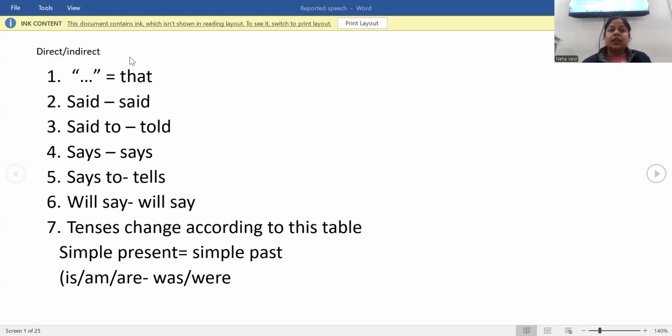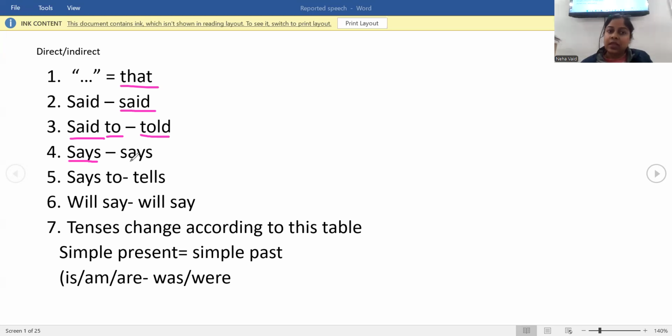So in direct and indirect, we have the first assertive form. Today I'm first explaining the assertive form to you in detail. In assertive form, we have inverted commas that change to 'that'. Said remains said only. Only when said is with the word to, then it will change to told.